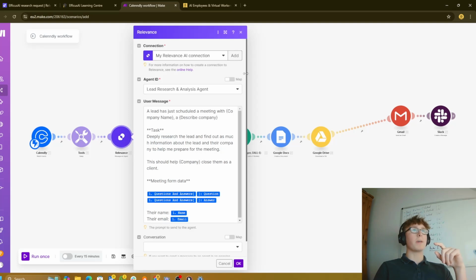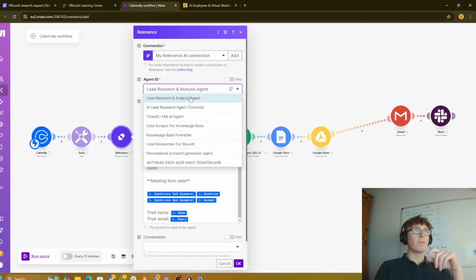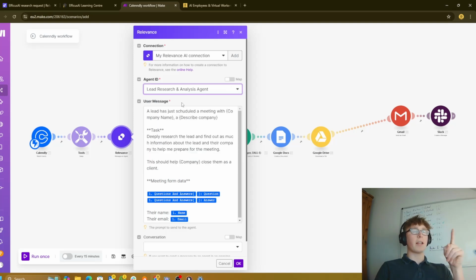And then what you can do is make a connection. So you want to add a connection, fire in your API keys, your credentials, and then what you can do is just come to your agents. You'll see a load of your agents here, as you can see. Whenever it loads, just fire in the Lead Research and Analysis Agent that you've created, and then this prompt is already in there.